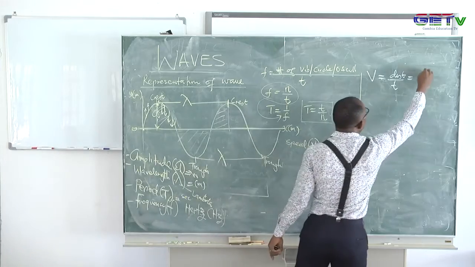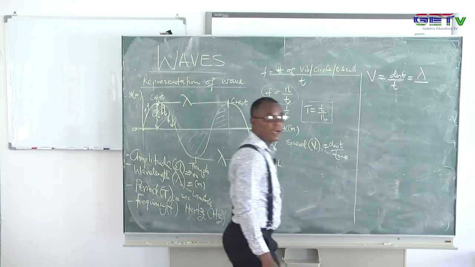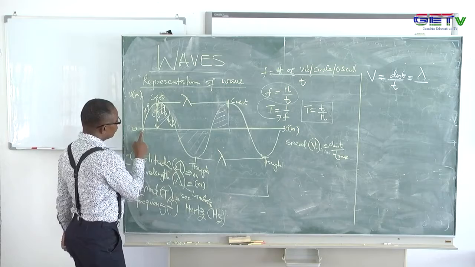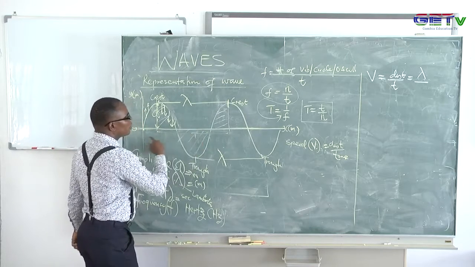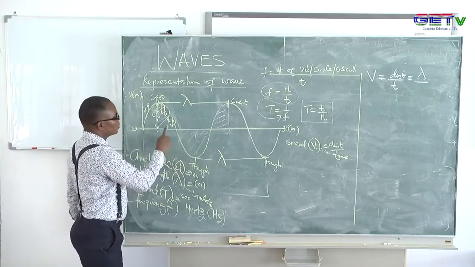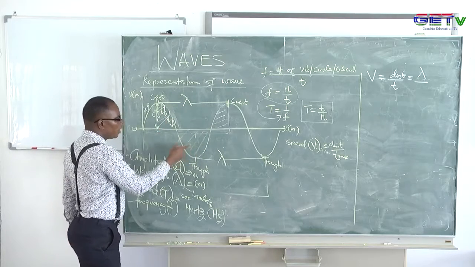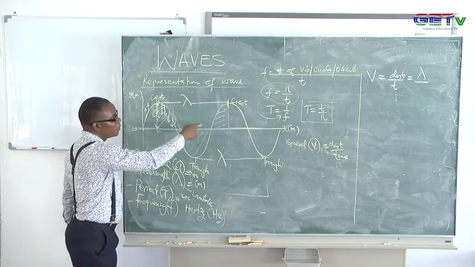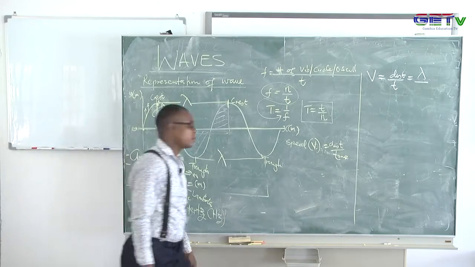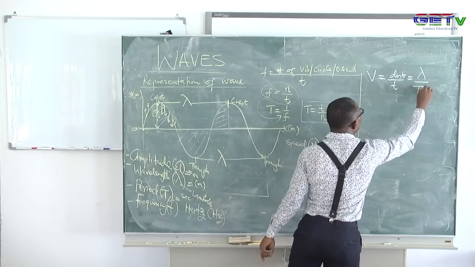So we have lambda, and the time it takes for this wave to traverse from here to here is also a period, because it's a full circle. This is a quarter circle, and a semi-circle, put together will give you a full circle. So the time it takes to complete a circle, we said, is called the period, represented by T over there.